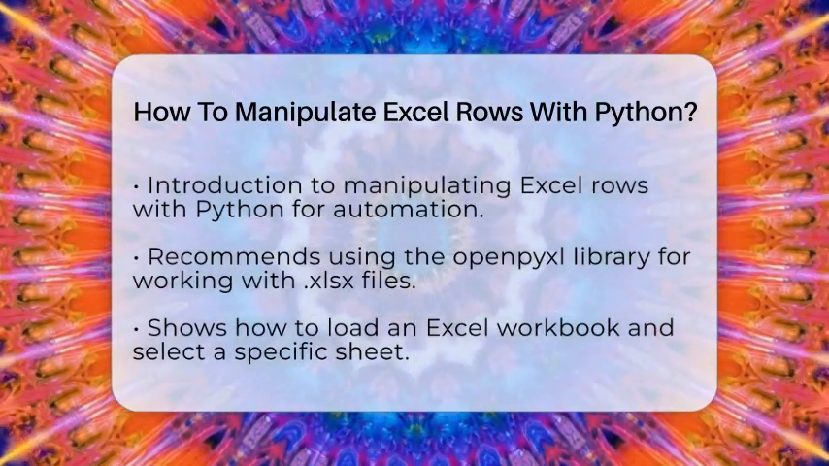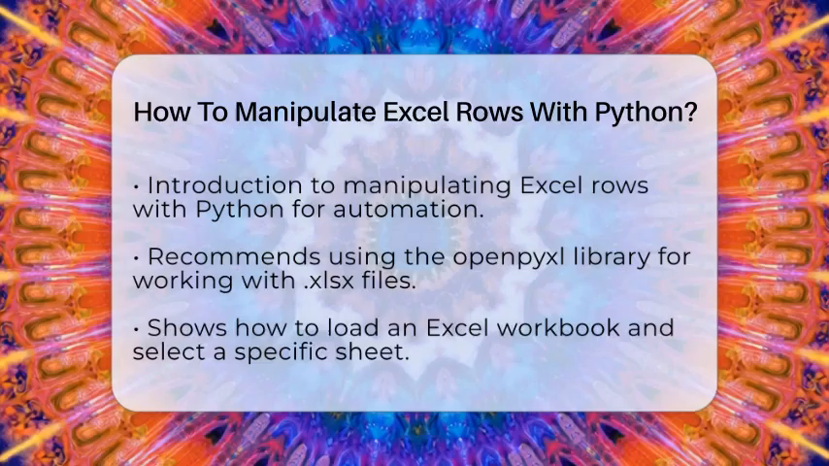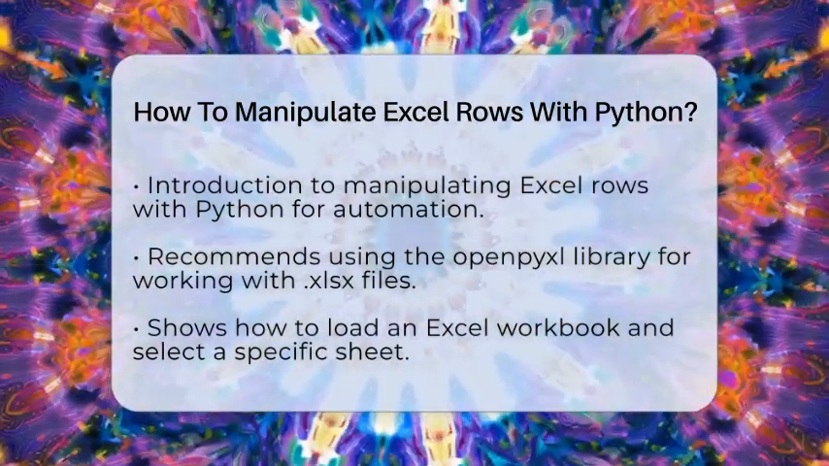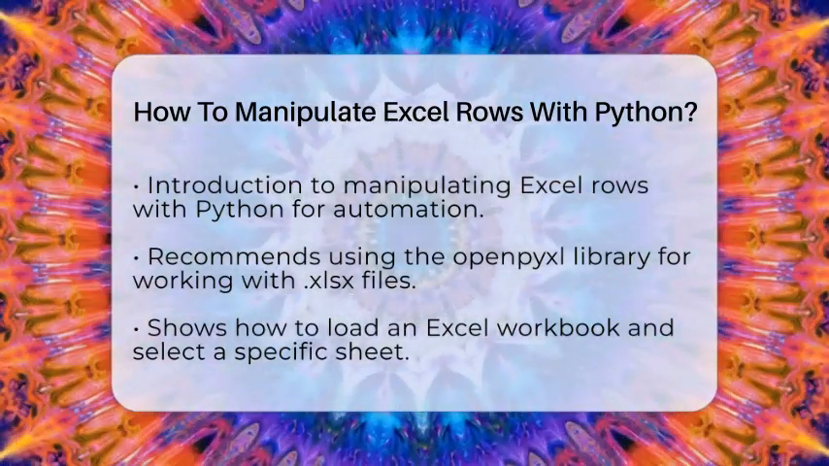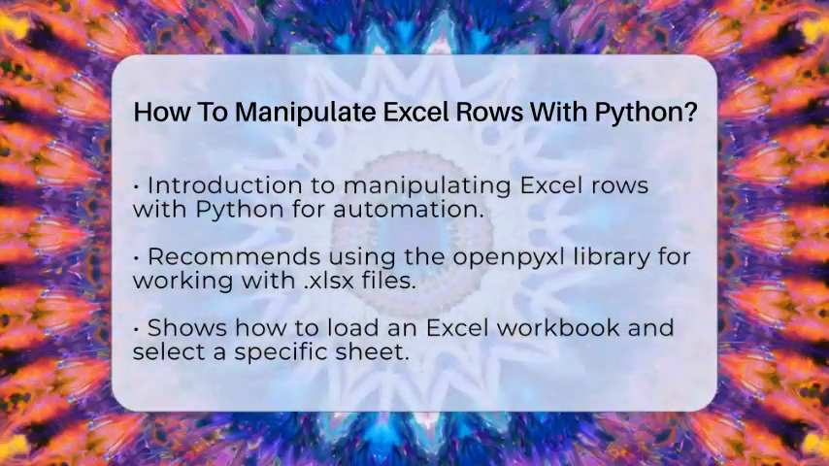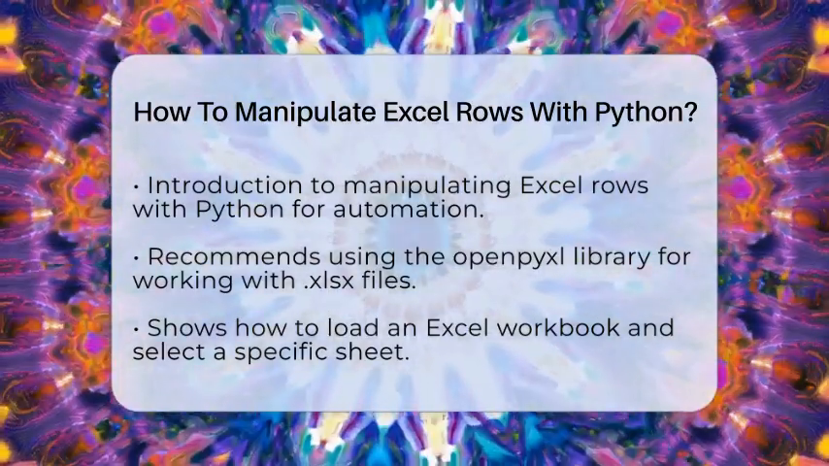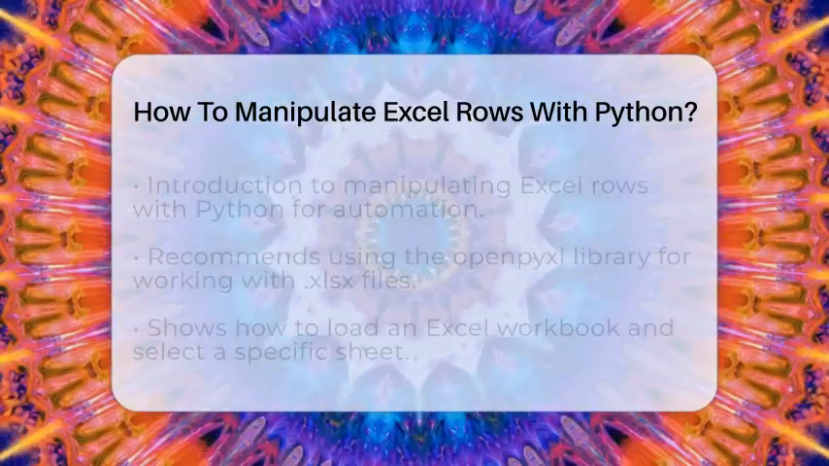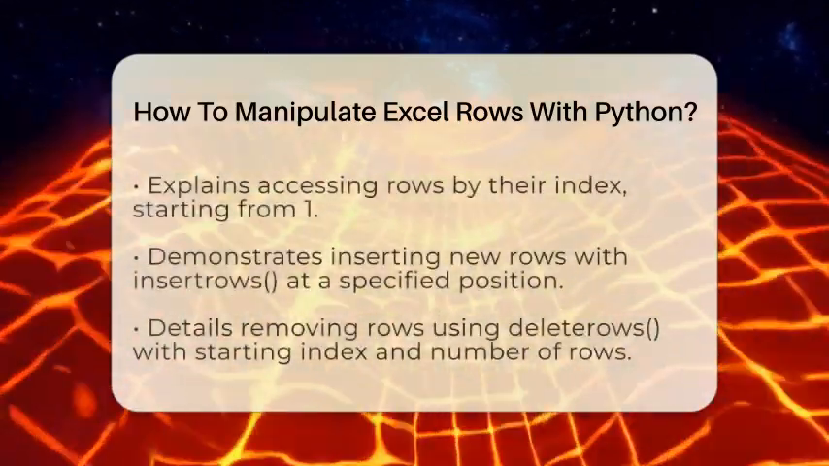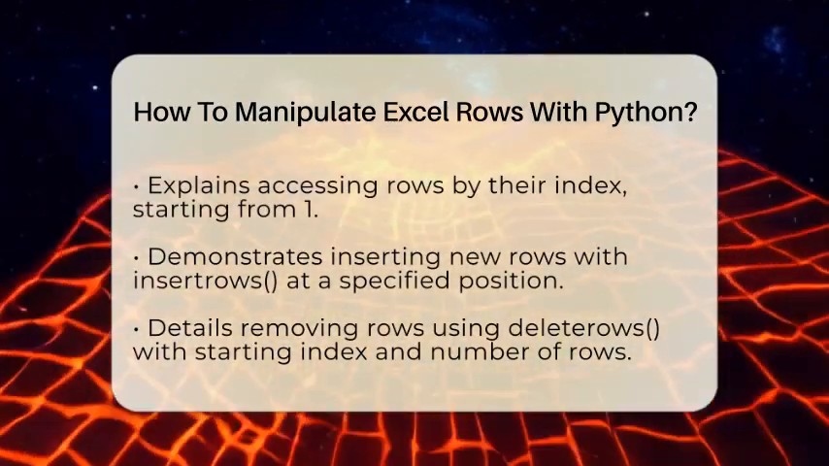First, you'll want to use the Openpyxl library. It is perfect for working with Excel files that have the extension .xlsx. To start, load your Excel file with Openpyxl by opening the workbook and selecting the sheet you want to work on. Once you have your sheet, you can access specific rows by their index. Remember, rows are numbered starting from 1. You can also loop through rows to process multiple at once.